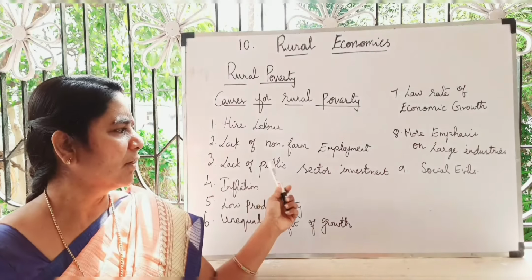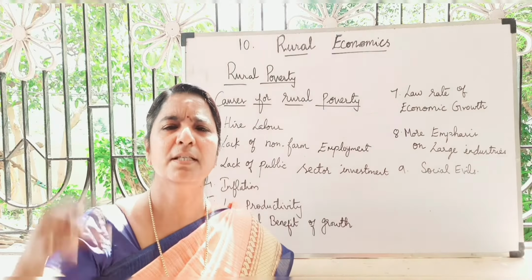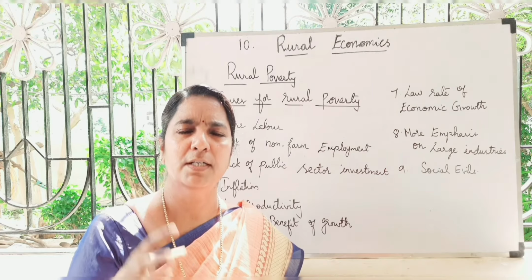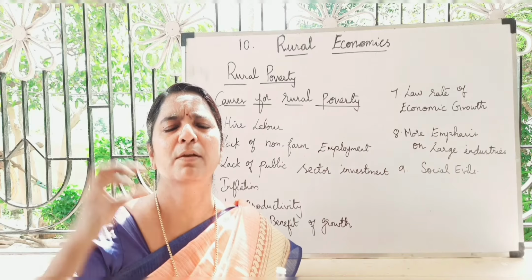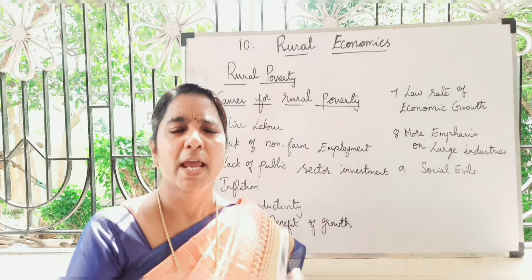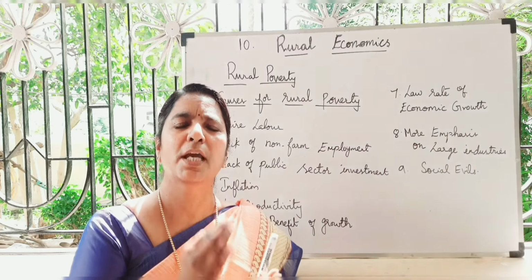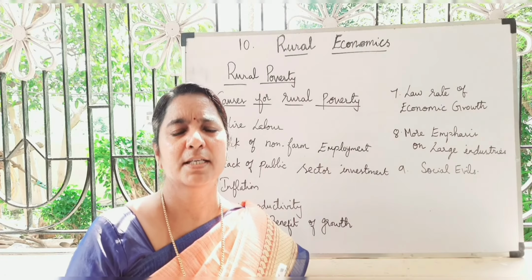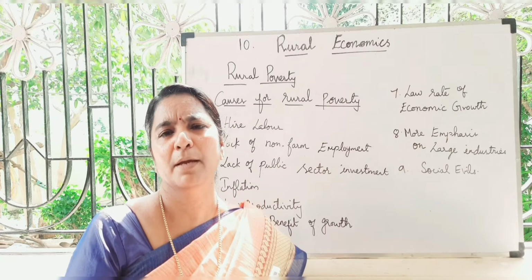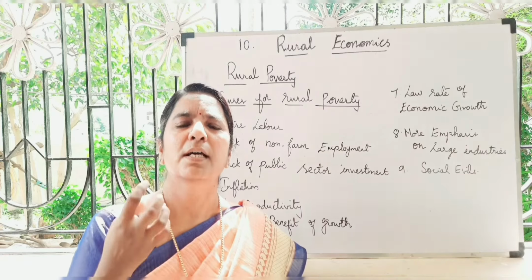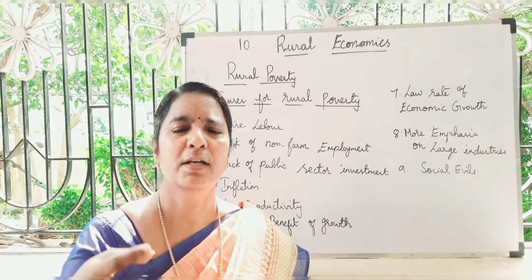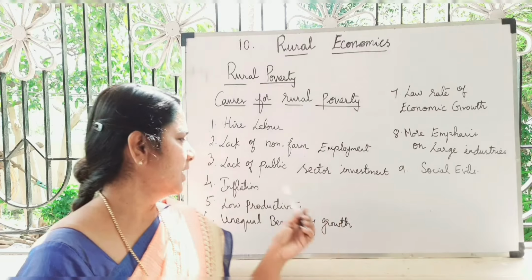Next, lack of public sector investment. That means new industries are not launched in the rural area. Everything will be in the urban area only. So excess agriculture labor cannot work in industry, and that unemployed labor won't have employment opportunities to earn and fulfill the needs of their family members. Next, inflation.